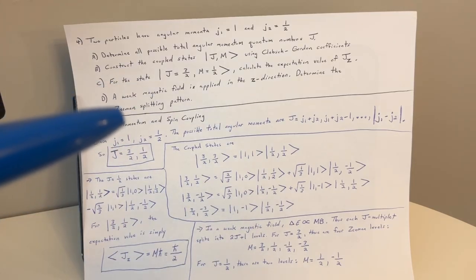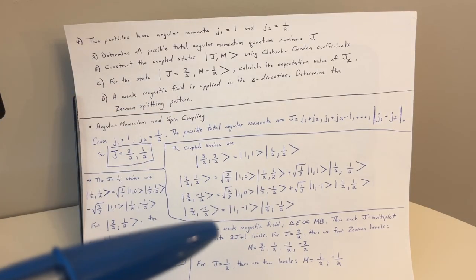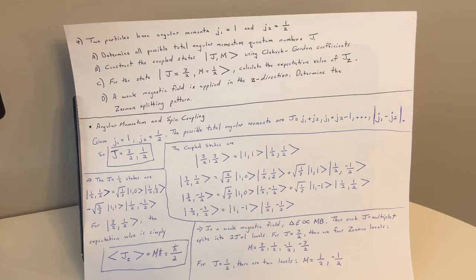Determine the Zeeman splitting pattern. It's in the Z direction, so in a weak magnetic field, delta E is proportional to MB. Thus, the J multiplet splits into 2J plus 1 levels. For J equals 3/2, there are 4 Zeeman levels: M equals 3/2, 1/2, negative 1/2, and negative 3/2. For J equals 1/2, there are 2 levels: M equals 1/2 and negative 1/2. Okay, so that's for number 4.